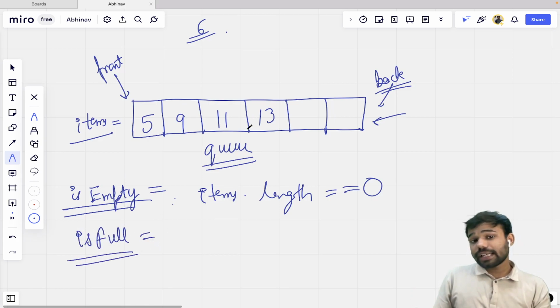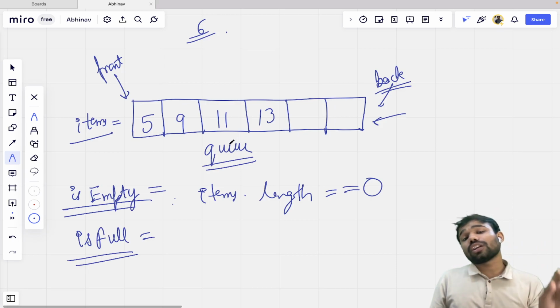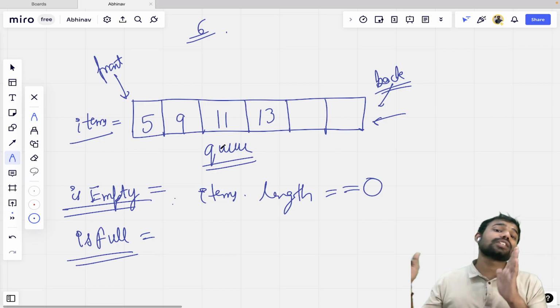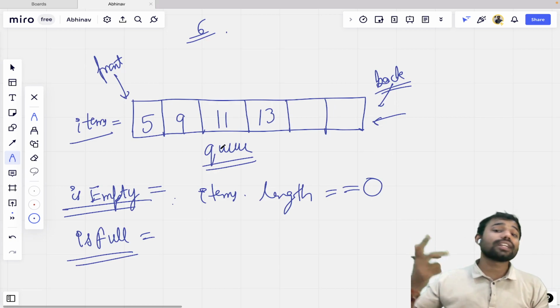What is full? Is full basically tells you whether your queue is full or not. We can only check is full if we have the max size. You need to know what the maximum size of the queue will be, only then can we check whether it is full or not.